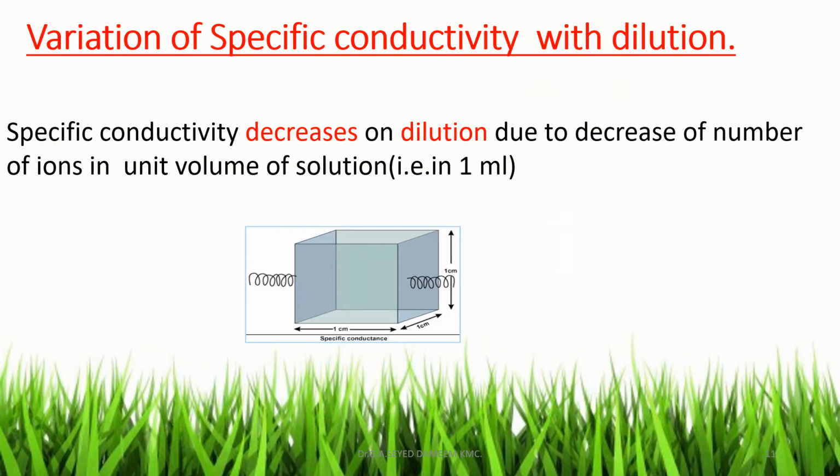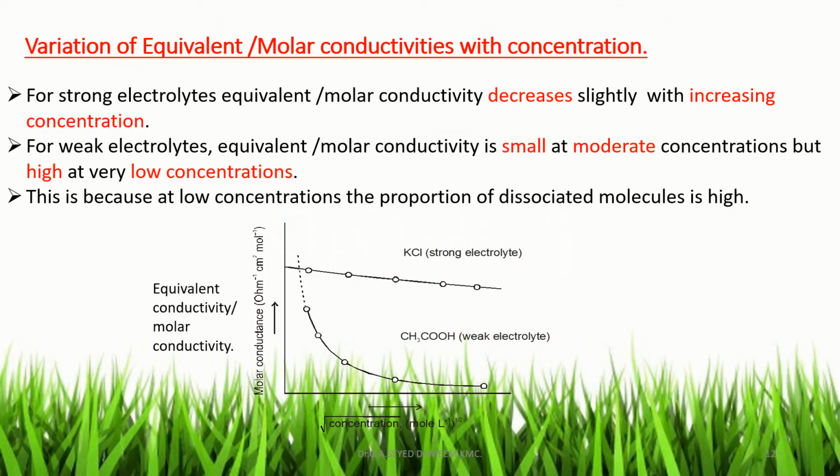Next topic, variation of specific conductivity with dilution. In general, on dilution, conductivity increases, but specific conductivity decreases. Specific conductivity decreases on dilution due to the decrease in the number of ions in unit volume, that is, in one mL. So specific conductivity decreases with the increase of dilution. This slide shows variation of equivalent and molar conductivities with the concentration. In general, equivalent conductance and molar conductance decrease with the increase of concentration. In other words, with the increase of dilution, equivalent and molar conductance values increase.